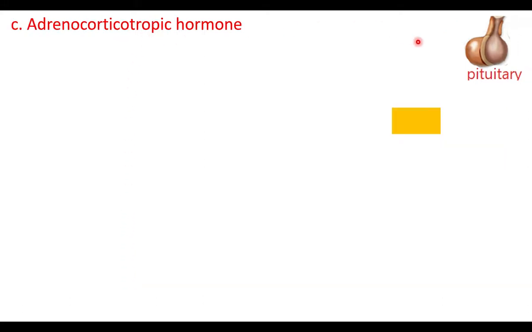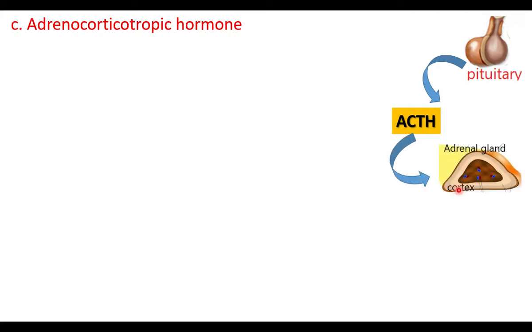Adrenocorticotrophic hormone, ACTH, is produced by the pituitary. It acts on the adrenal cortex. The adrenal gland has two regions, the central medulla and the outer cortex. ACTH acts on the adrenal cortex so that it produces its hormones, aldosterone and cortisone.